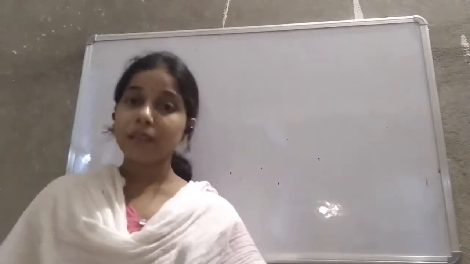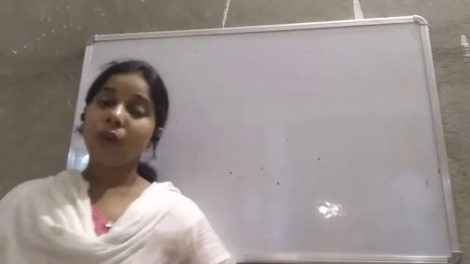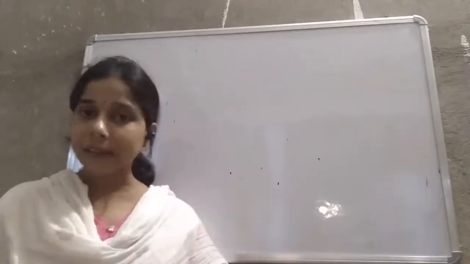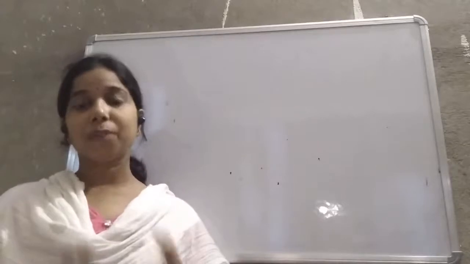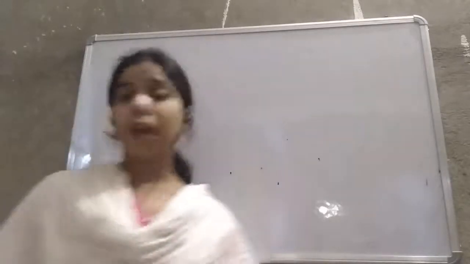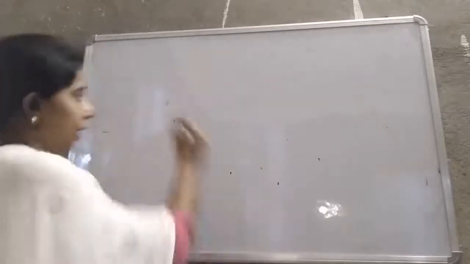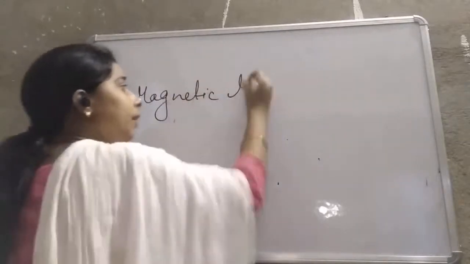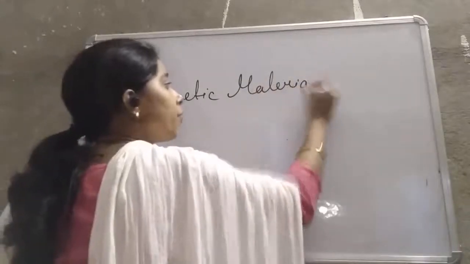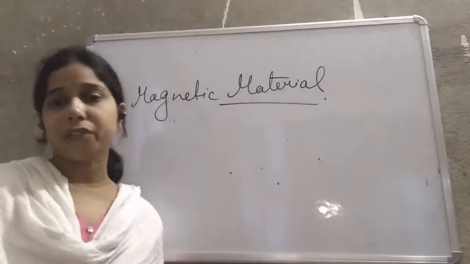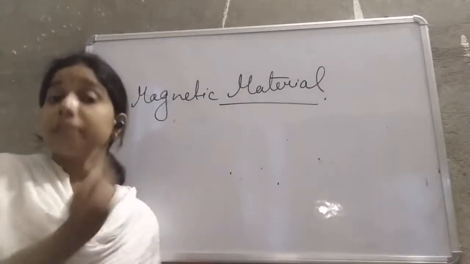It means if a substance can show the property of a magnet, that kind of material or substance is known as a magnetic material or magnetic substance. So a magnetic material is what? It shows the property, or has the power, of attracting objects towards itself.